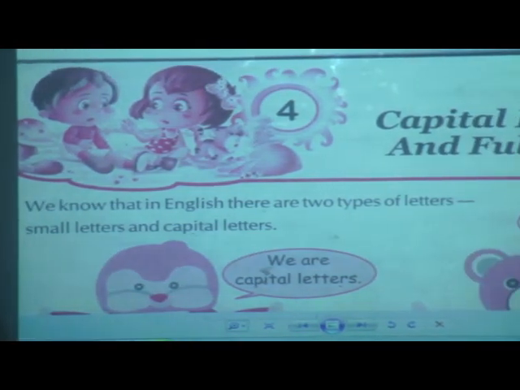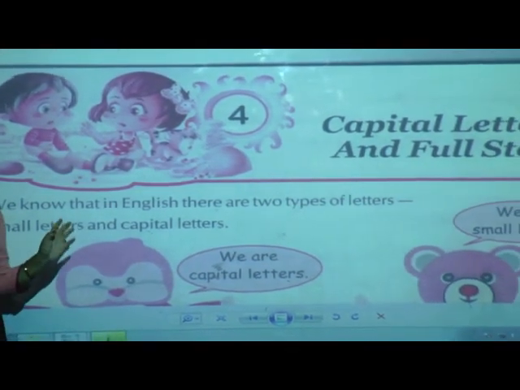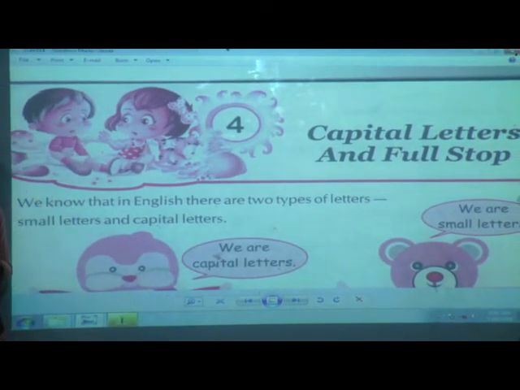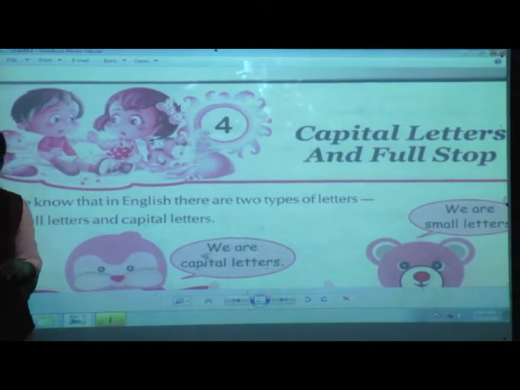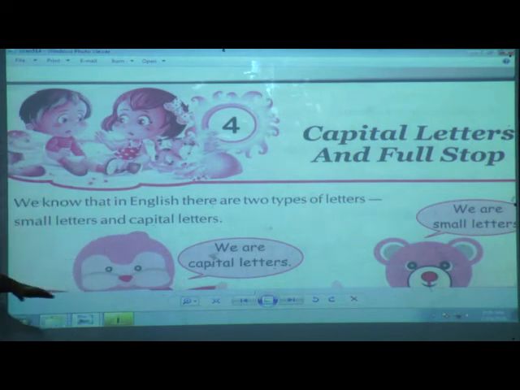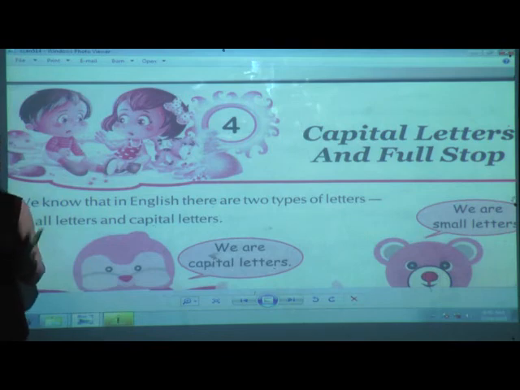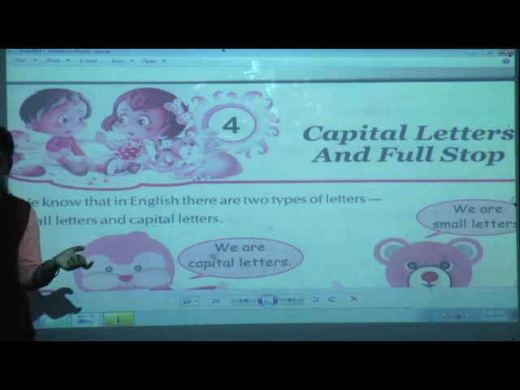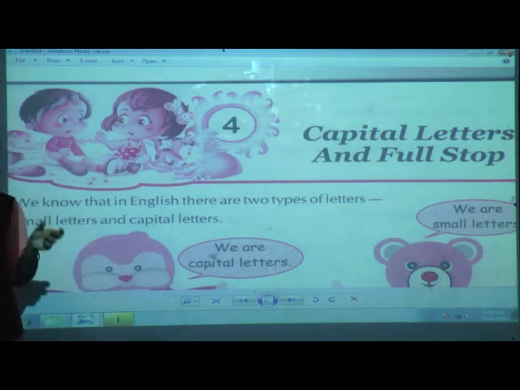Students, you already know that we have studied capital letters as well as small letters from nursery onwards. There are 26 alphabets, A to Z. With the help of these letters we can form a word, a sentence, and a question. While forming a sentence, we use both capital letters and small letters.